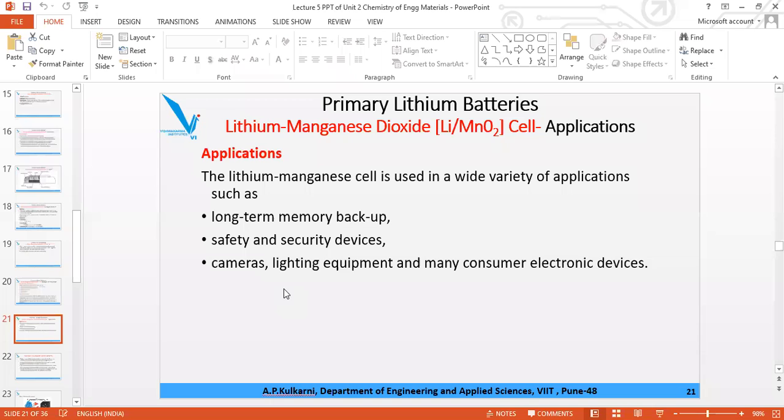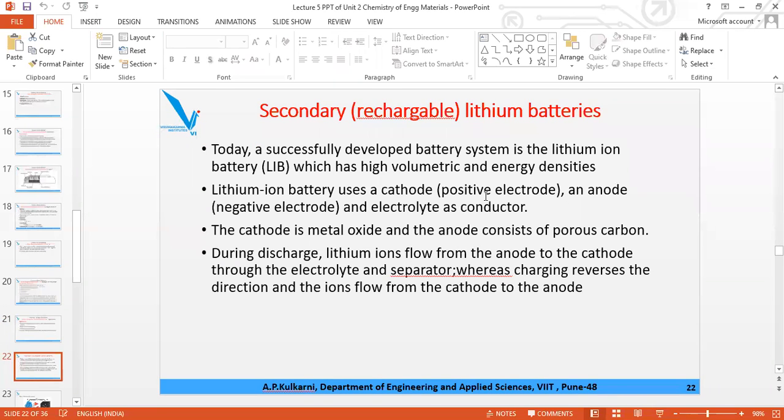The moving toys, the kids toys, there also it is used. Now secondary batteries are called rechargeable; primary are not rechargeable. Secondary batteries are always provided with the charger and the pin for the wire for the charging, and therefore the cost of these rechargeable batteries is higher. If you purchase only the batteries, then it is of no use. You have to purchase the batteries along with the charger.